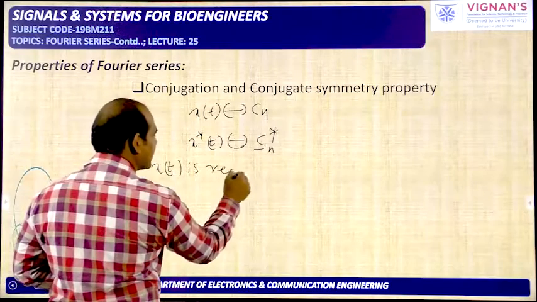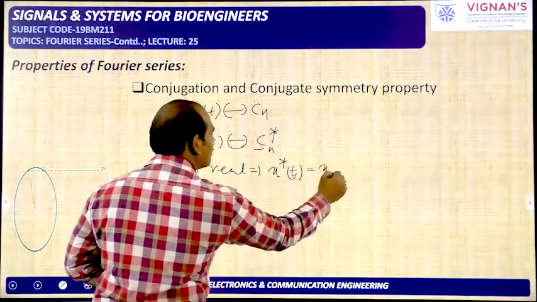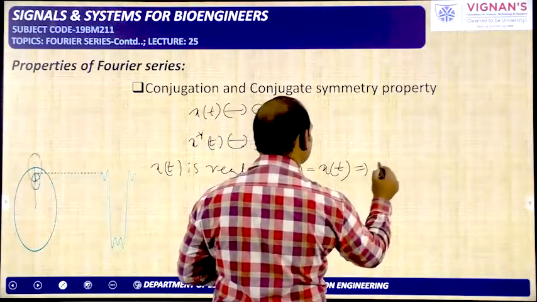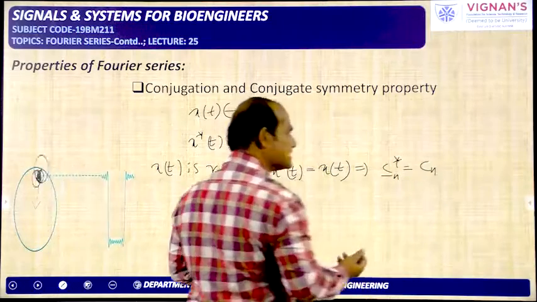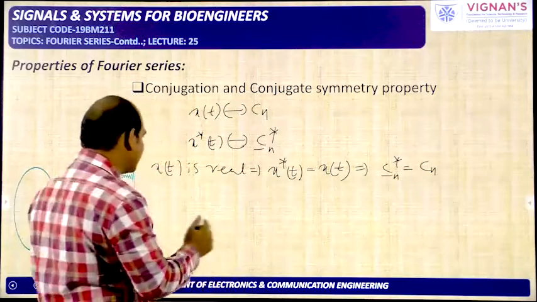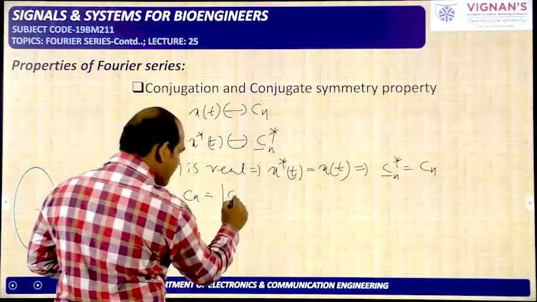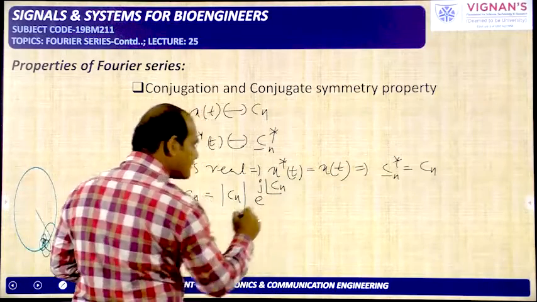X of t is real. X of t is real means x star of t is equal to x of t. That means its coefficients are also equal. That means C minus n star is equal to Cn. It is possible. Okay, then Cn can be complex. That means it has a magnitude. It also has a phase, e power j at an angle of Cn.